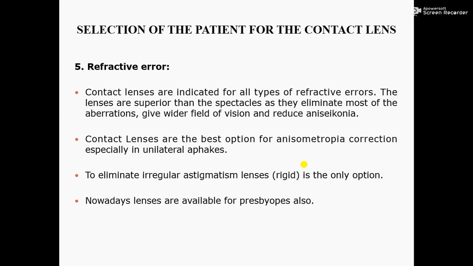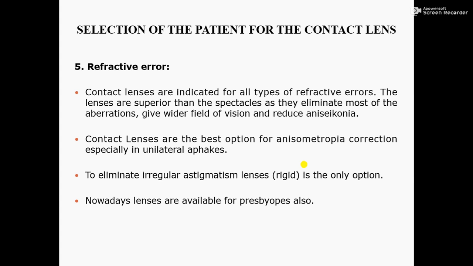Next, contact lenses are the best option for anisometropia correction, especially in unilateral aphakia. Here, contact lens is the best option for those patients who have different power in both eyes.